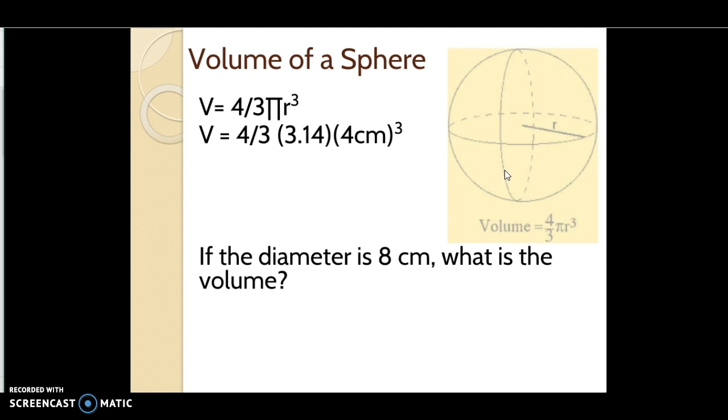And so if we look at our visual here, a sphere is a perfect circle, or close to perfect circle, and our radius is only going to be halfway across, right? So if I've told you that the diameter is 8 centimeters, you can figure out the radius is half of that, so it's 4 centimeters cubed. So go ahead and solve this real quick with your calculator.